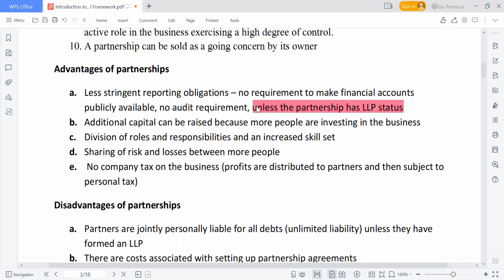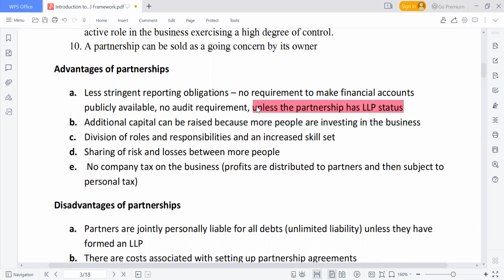Then another advantage is that additional capital can be raised because more people are investing in the business. Compare that to a sole proprietorship. In a sole proprietorship, the finance available is only from the sole proprietor, maybe your personal savings and a loan.